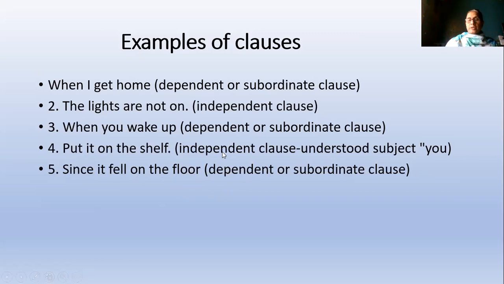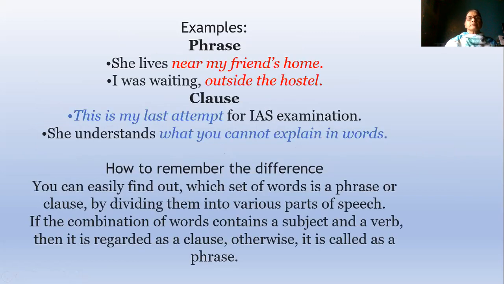Okay. So here are more examples. She lives near my friend's home. I was waiting outside the hostel. See here, "She lives near my friend's home" is a sentence. "Near my friend's home" is a phrase. "I was waiting outside the hostel" is a sentence. "Outside the hostel" is only a phrase. "I was waiting" is giving some incomplete sense. So we can say this is a clause, and "she lives" is a clause. So we can understand this is a clause, this is a clause, and these are phrases.